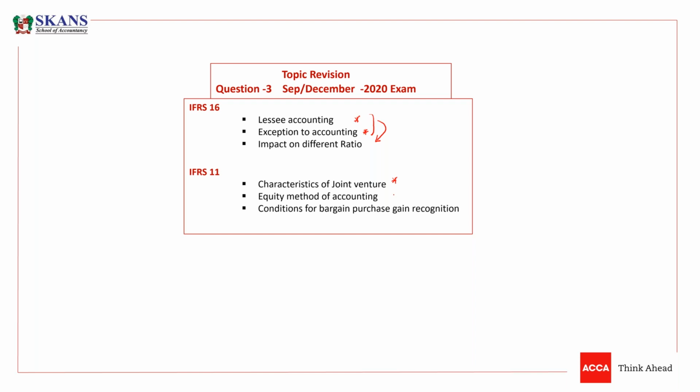Then we need to understand the equity method of accounting. And in the equity method, sometimes we have a bargain purchase gain, and we need to recognize that gain. But we have some conditions that we have to fulfill before recognition of a bargain purchase gain. So we'll be talking about those conditions as well.